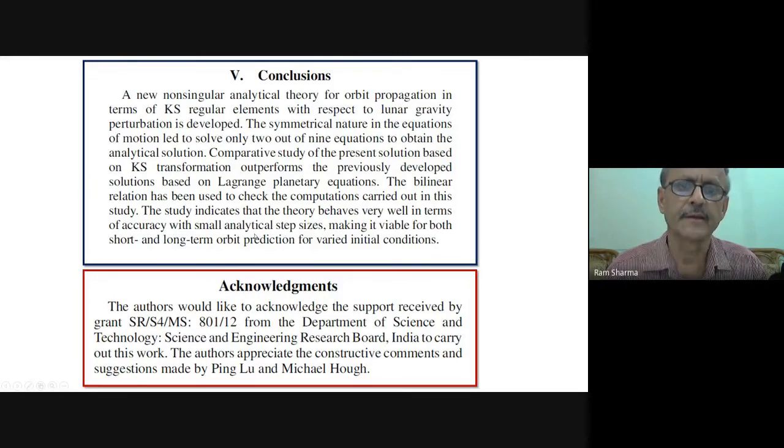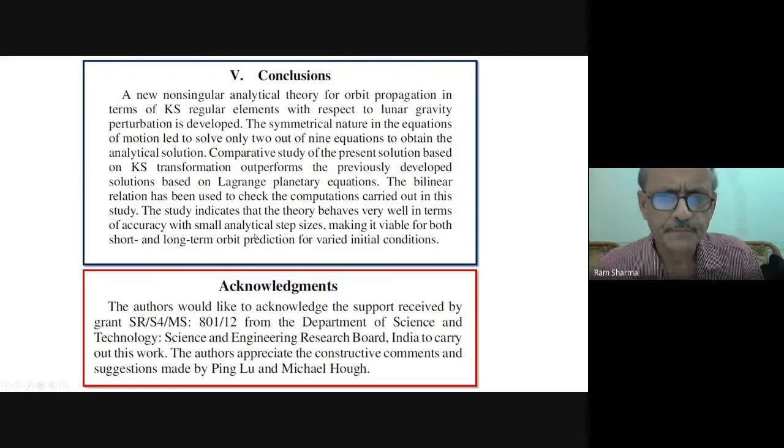So that's why we did a thorough numerical investigation, and we found that in the analytical solution, whether you take a small step size or a large step size, it works. Of course, a large step size will be preferred, but you can't always use it, because time is also involved.